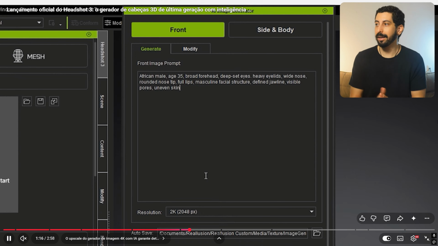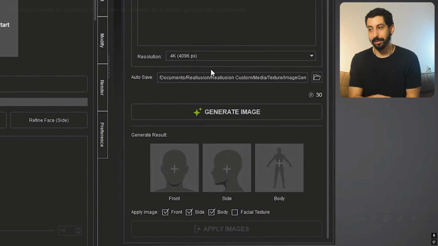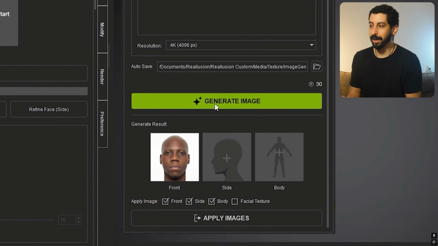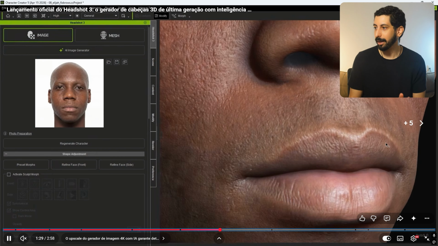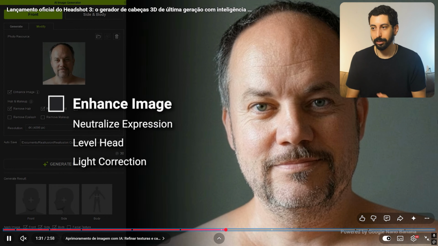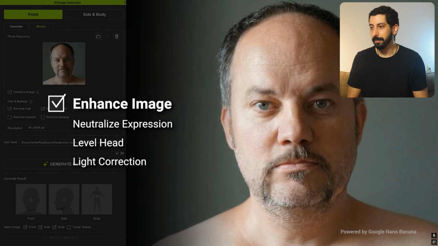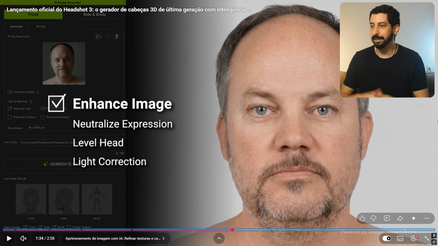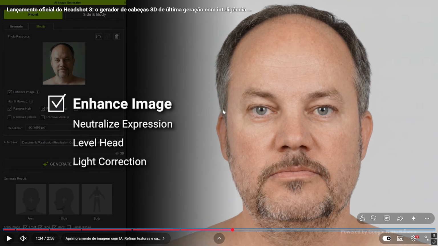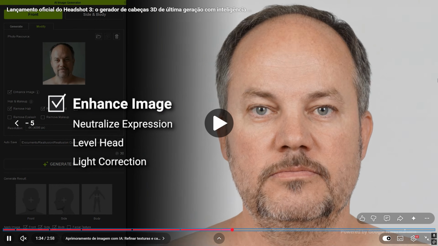And besides that, you can generate an image of a character through artificial intelligence. It generates the character for you in high quality, and then you set that image to be generated. Now, let's say you have an image that doesn't have much quality. Fine, you use the artificial intelligence to enhance your image. So it will correct the shadow like it is here, right? On the left, you have a poor quality image, or not poor, but a quality one up here.